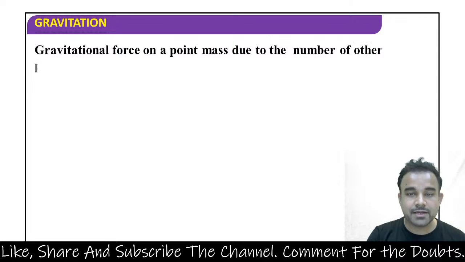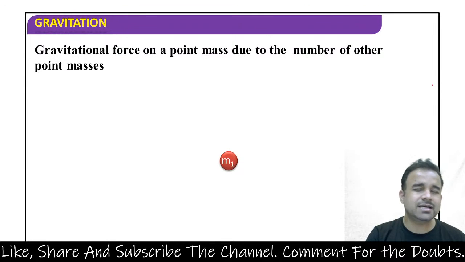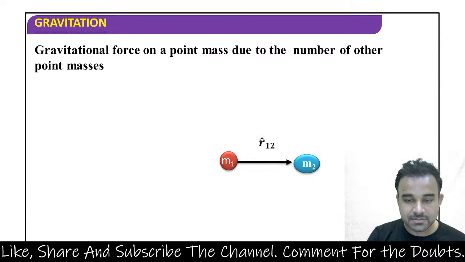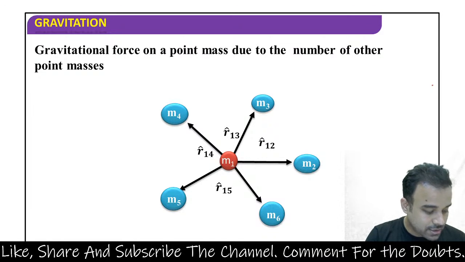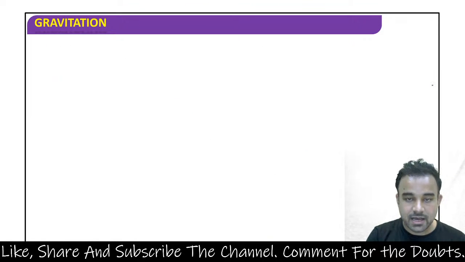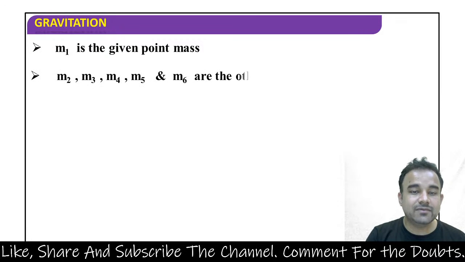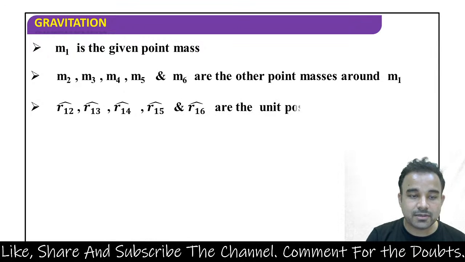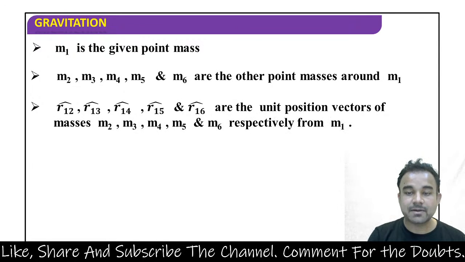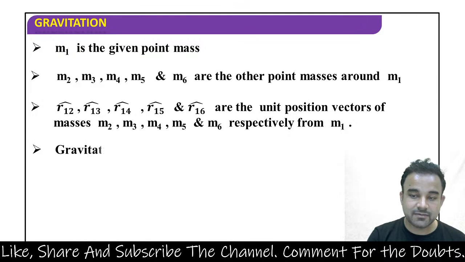Gravitational force on a point mass due to a number of other point masses. If many masses are around a single mass, then what will be the net force on it? Let's see that too. Between m1 and m2 there is r12 cap, then m3, r13, m4, m5, m6. There are many masses around each other here. Then r16. So here m1 is the given point mass, m2 m3 m4 m5 and m6 are other point masses around m1. r12 cap, r13 cap, r14 cap, r15 cap and r16 cap are the unit position vectors of masses m2 m3 m4 m5 and m6 respectively from m1.